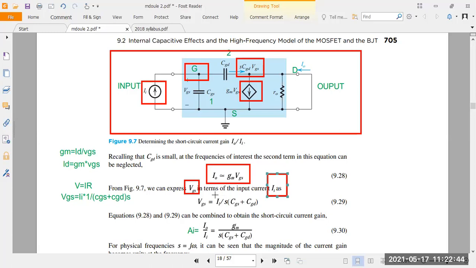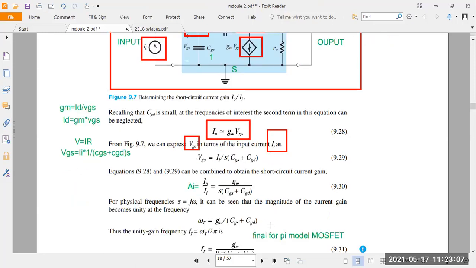That is the input current divided by s into (CGS plus CGD). CGS is a pure input capacitor. CGD is a combination of the input and output capacitance. Remember this. After that, you take these two equations, I naught and VGS, and combine them.